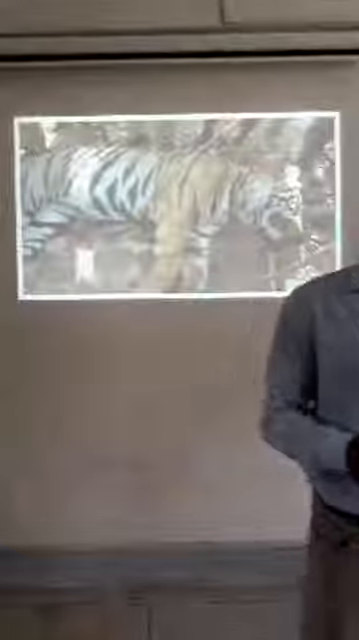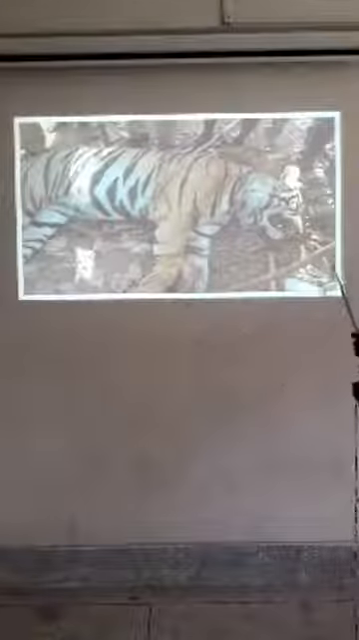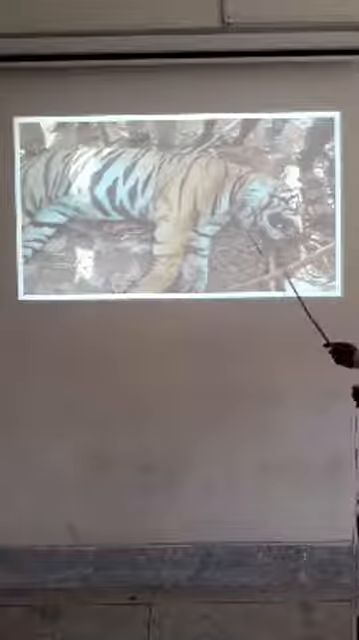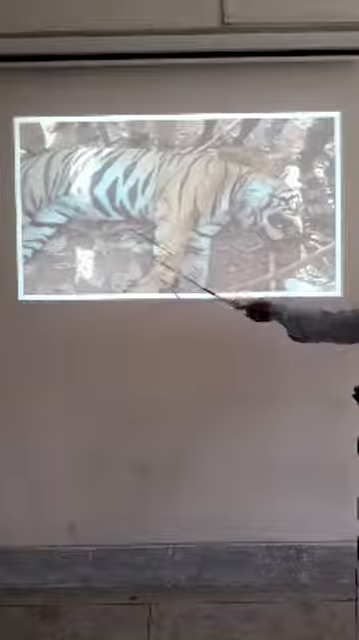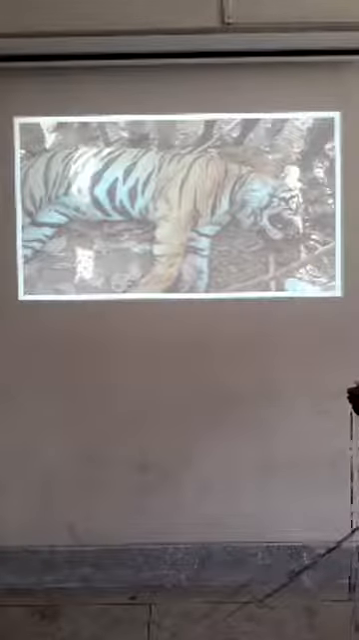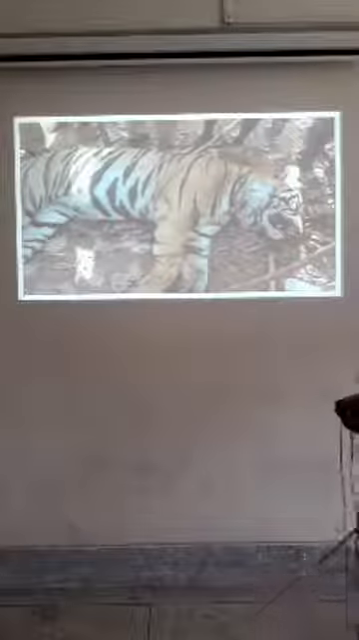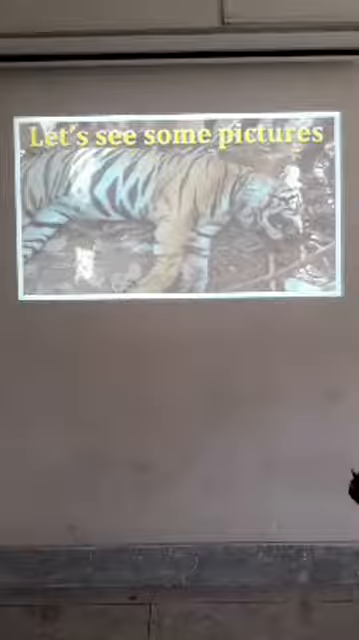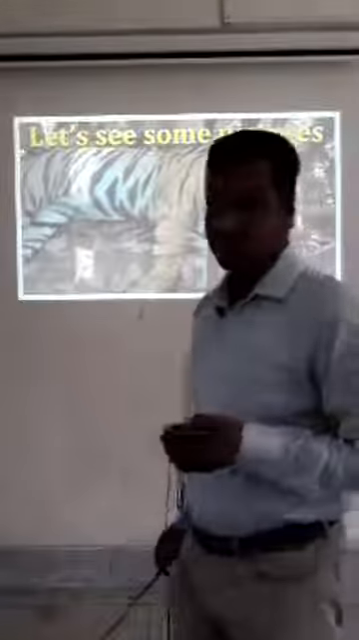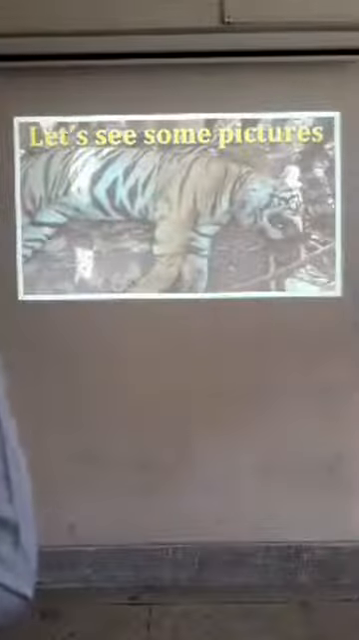Now, you can see another picture here. The same type of picture, the Royal Bengal tiger. The condition of the Royal Bengal tiger is displayed here. That is, it is about to die. Let's see some pictures. Another picture. We will see another pictures.